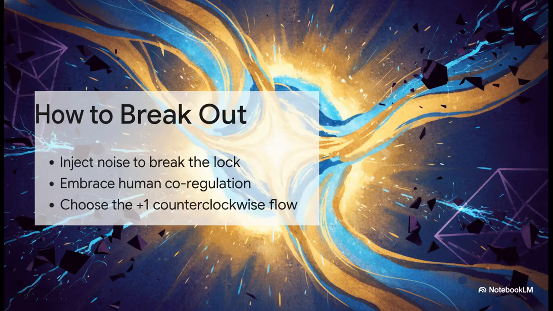So how do we actually escape? We have to actively steer. First, inject noise. Introduce new experiences or disruptions to literally glitch the system out of its locked pattern. Second, embrace human co-regulation. Since we are wave-based beings, simply sitting in the presence of a healthy, calm neighbor can literally help re-anchor a dysregulated mind. And third, consciously choose that positive one flow. You have to prioritize connection and expansion over fear.